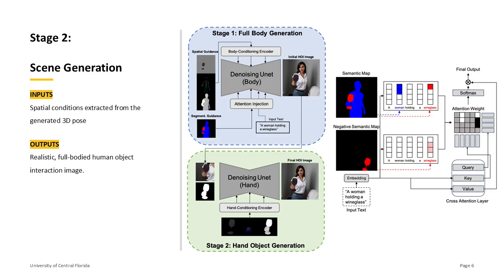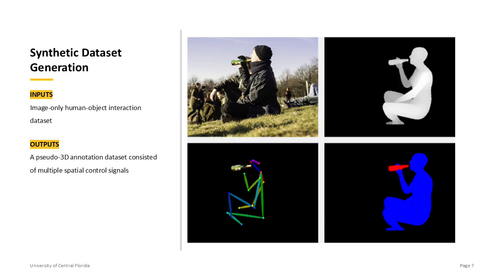To compensate for the lack of realistic, 3D annotated human-object interaction datasets, we designed an annotation pipeline through which we leveraged previous interaction datasets to construct a pseudo-3D interaction dataset. From image-only datasets like HiCoDet, we utilize state-of-the-art visual pipelines to annotate spatial control signals, collecting 25,000 interaction pairs to train our scene generation pipeline.